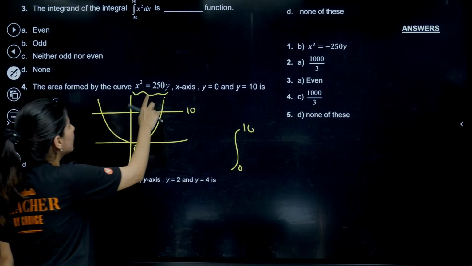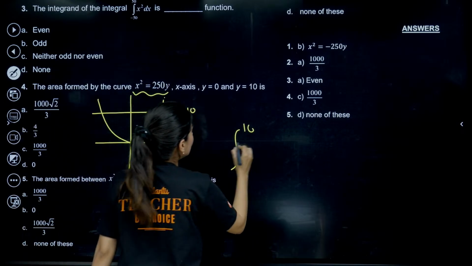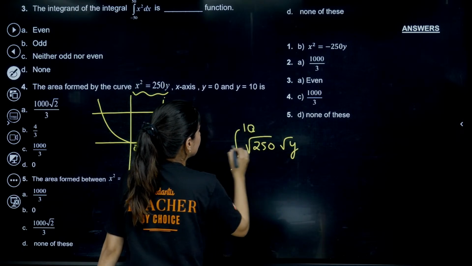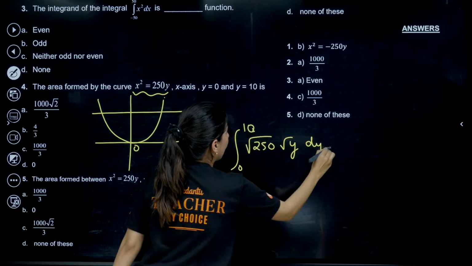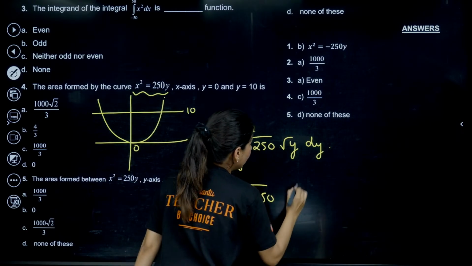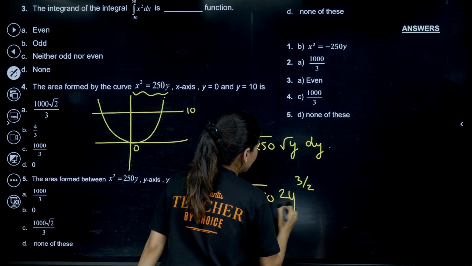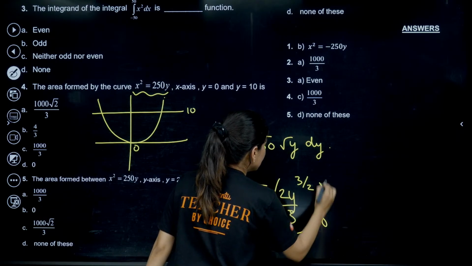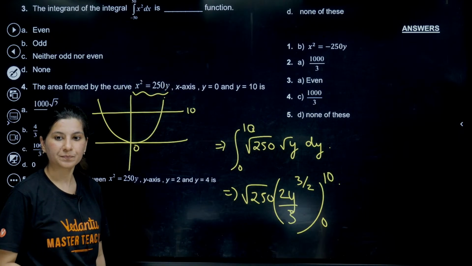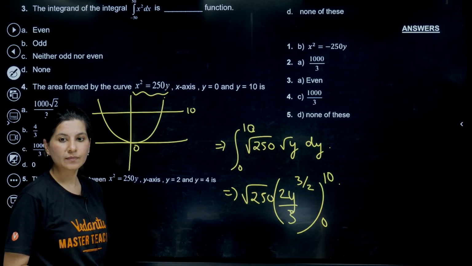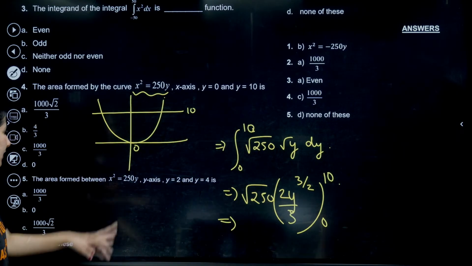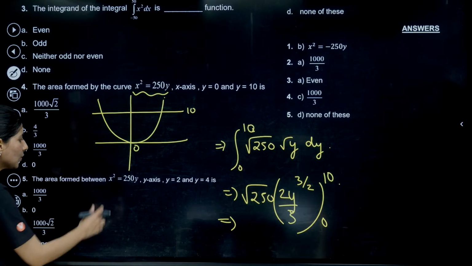Yes, this curve. So it will be square root, so root 250 into root y dy. So root 250 will be out, y raised to power 3 by 2 into 2 by 3, and your limits will be 0 to 10. So this will give you the area. If you solve it, you should get 1000 by 3. Same thing you can do over here.